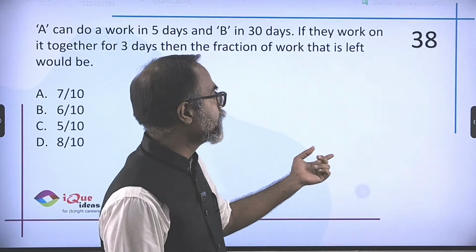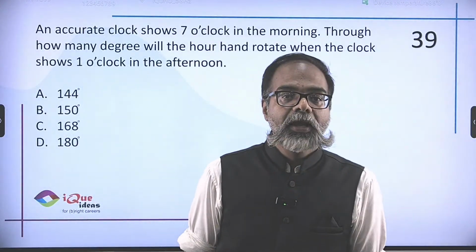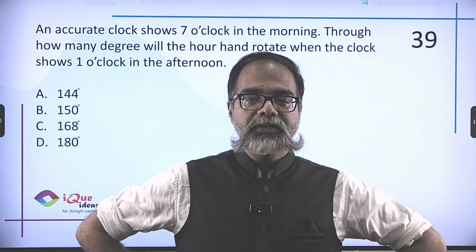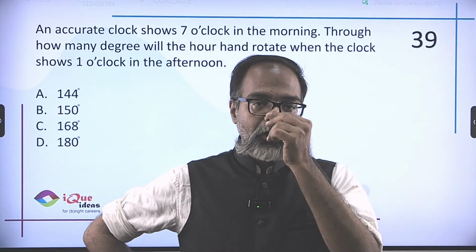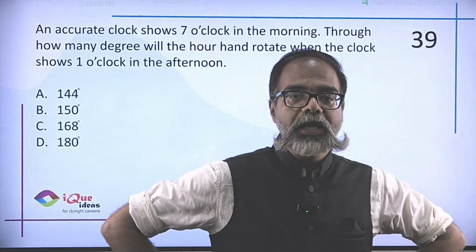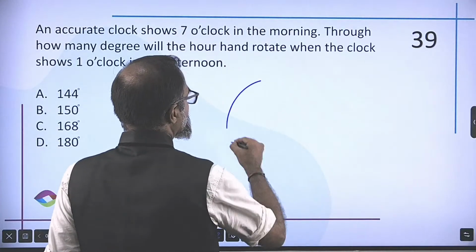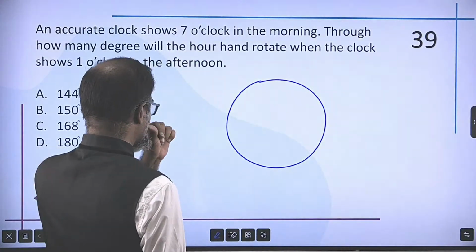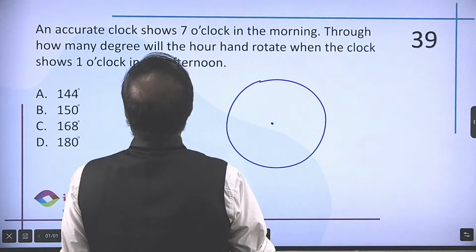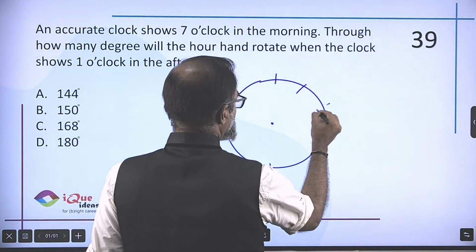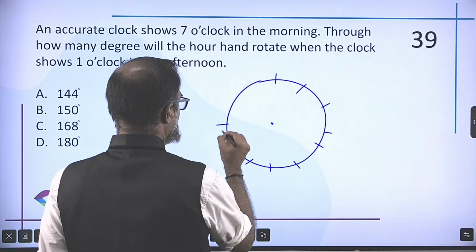worded incorrectly. Now, an accurate clock shows 7 o'clock in the morning. Through how many degrees will the hour hand rotate when the clock shows 1 o'clock in the afternoon? Oh, nice. So this is my hand of a clock. Now, 7 o'clock in the morning. So let's make the divisions of the clock.